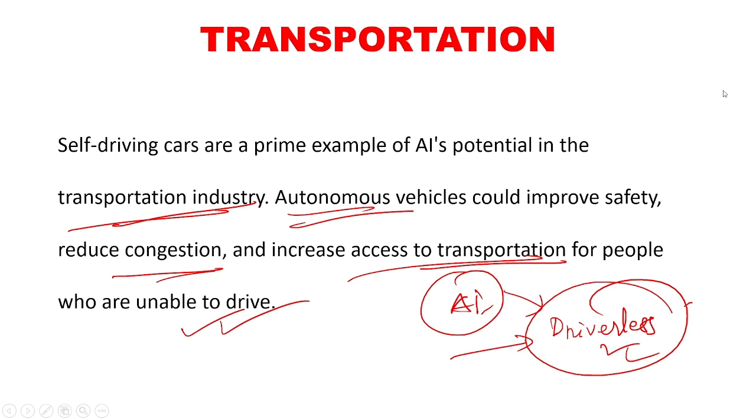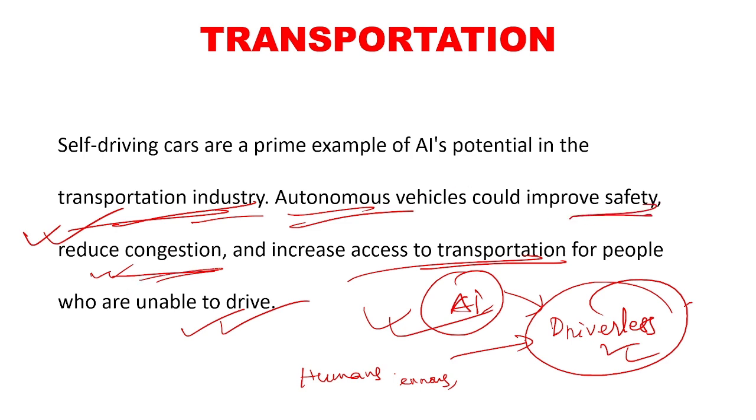So how would an autonomous vehicle be better than a vehicle which is being driven by humans? There is always a possibility that humans may make errors or take wrong decisions at a wrong time. But if a machine is trained to do a certain activity, there would be less probability that the machine would make human errors. So thereby, if artificial intelligence is used in transportation, with driverless cars there would be fewer accidents.